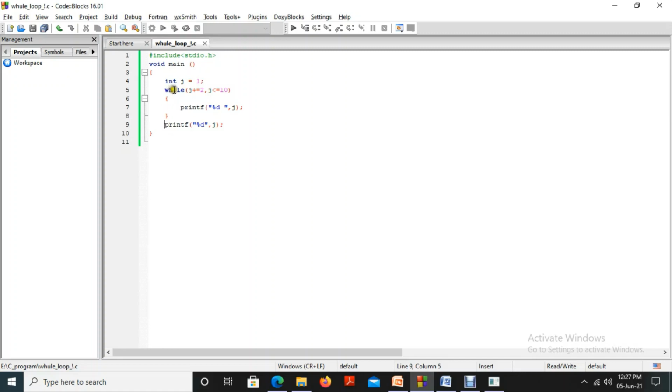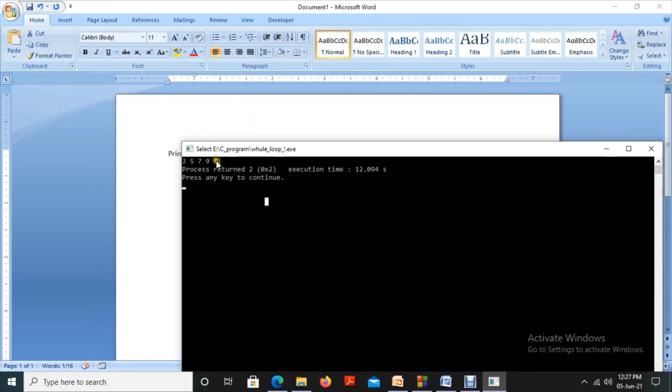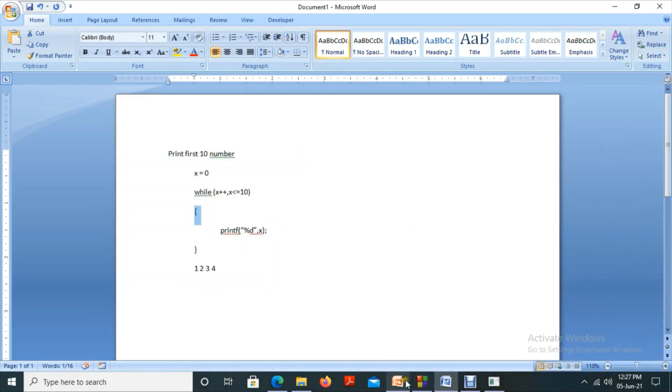If this condition is true, it executes this statement. After that, it goes to the while loop. So once the condition becomes false, it comes out of the loop and continues to execute the remaining part of the program. As part of the program, we wrote printf %d j. So 11 less than or equal to 10, condition false. This statement is not executing, but it comes out of the loop and executes this particular statement. That is why we are getting an output like this, 11. Okay, hope you are clear.